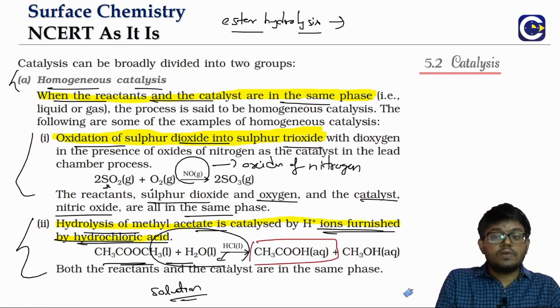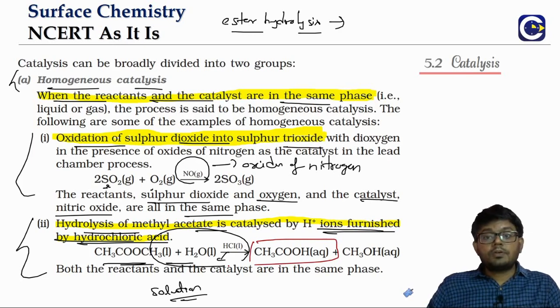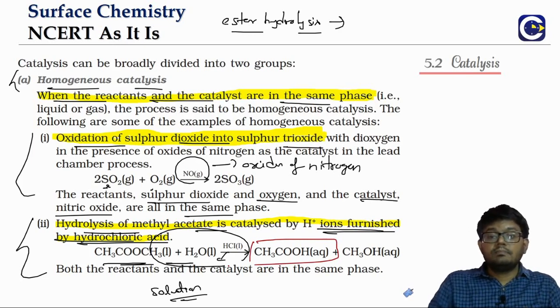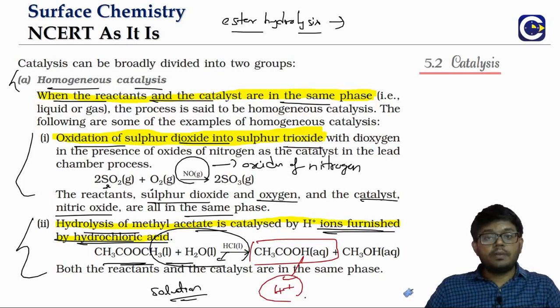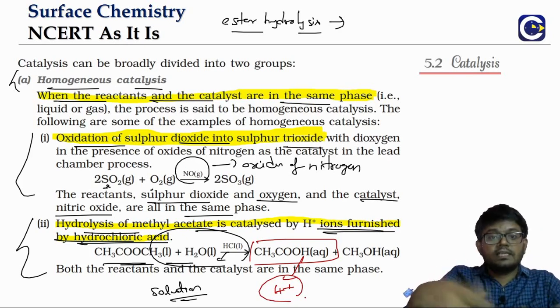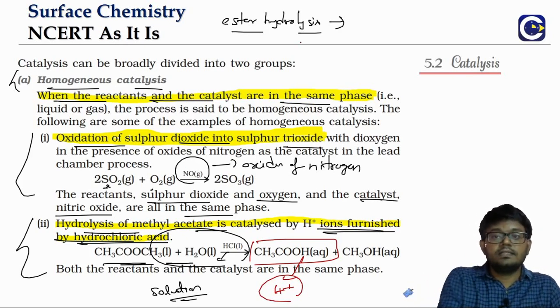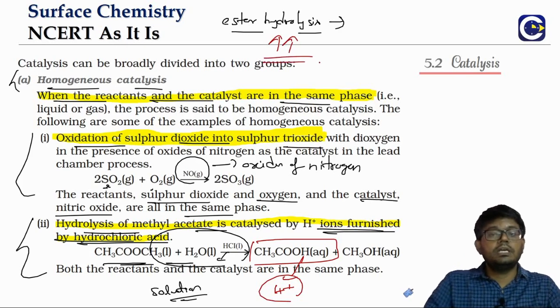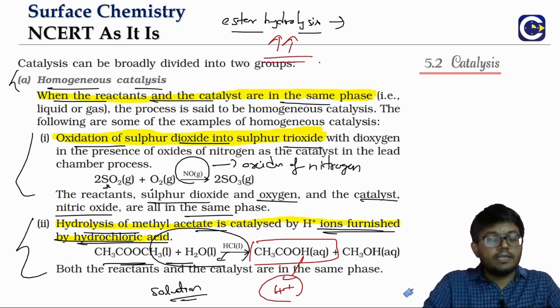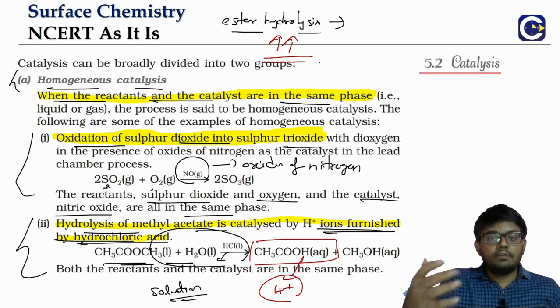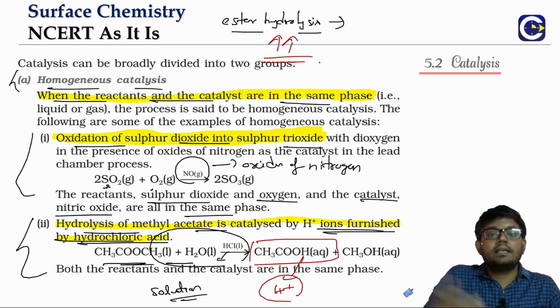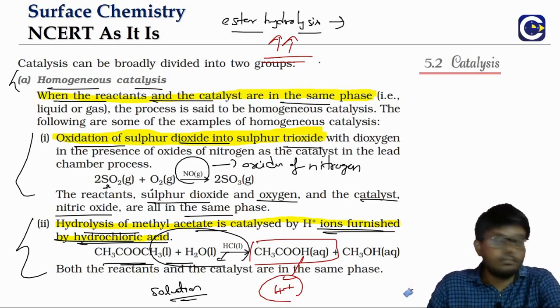But look at what one of the products is. One of the products is the acid itself. So from here also we will start getting H plus. As the product is getting formed, we will start getting H plus, which will further catalyze the hydrolysis. That is the reason why initially the ester hydrolysis will happen at a slow rate, but after a while it will start increasing the speed of the reaction. Why? Because one of the products formed, which is an acid, will further supply the H plus ions, because the reaction is catalyzed by the H plus ions. So that will enhance the rate of the reaction. There can be a question based on that.